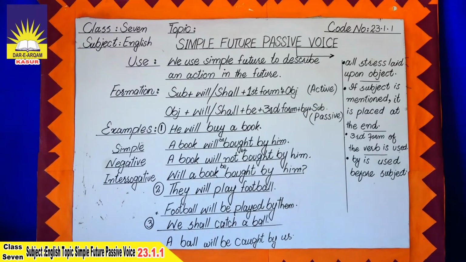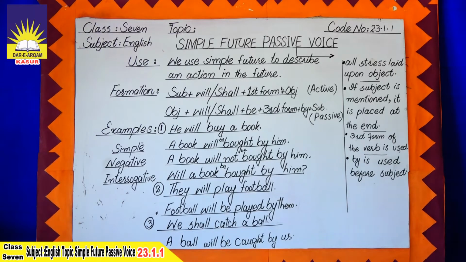upon the object. In the passive voice, the subject is not mentioned. If the subject is mentioned, it is placed at the end. And the third form of the verb is used in the passive voice. After the third form, by is used before the subject. And the objective case of the subject is used in the passive voice.